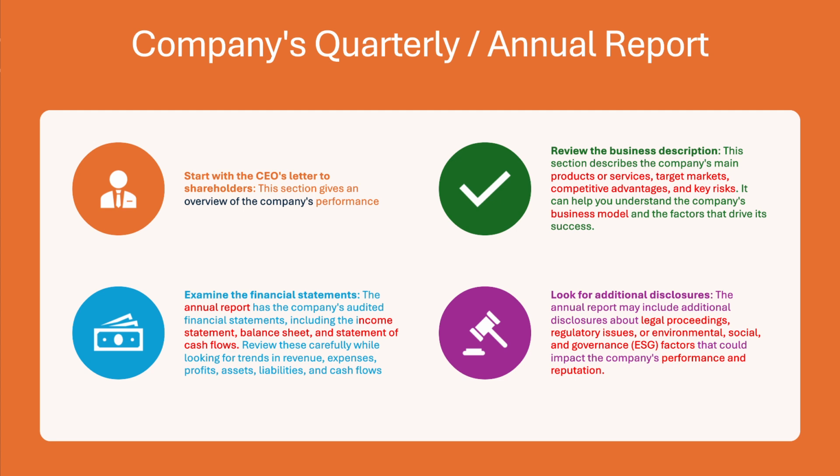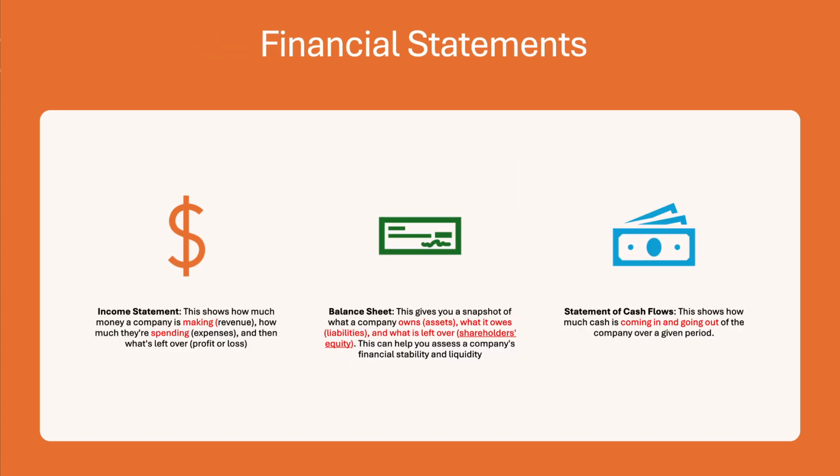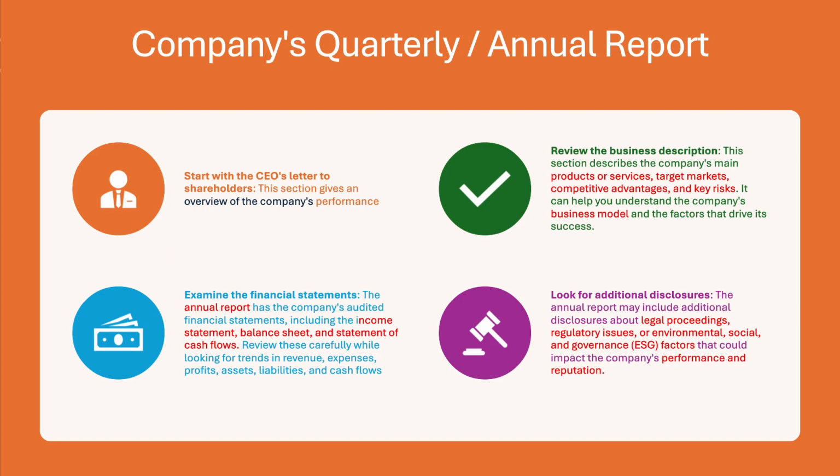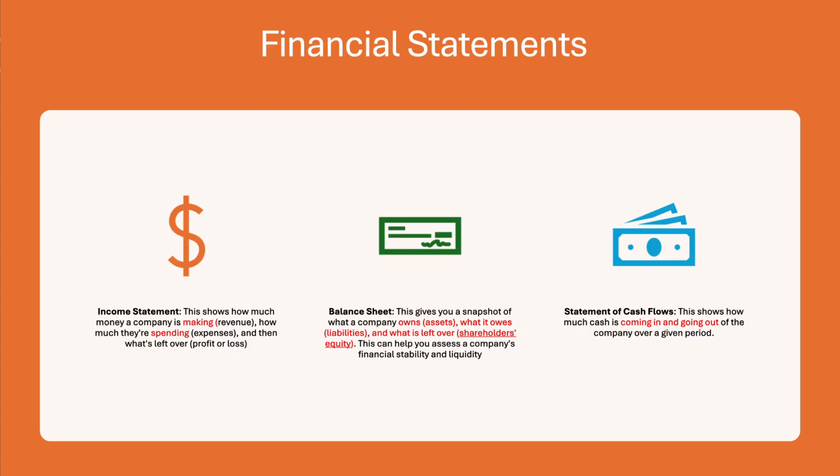This is very basic. In upcoming videos we are going to check what kind of things will help us to understand all these concepts. And the financial statement: the quarterly annual report along with the financial statement is also the same. You can check the income statement of the company, how much revenue they are making and what kind of spending they are doing, and the balance sheet.